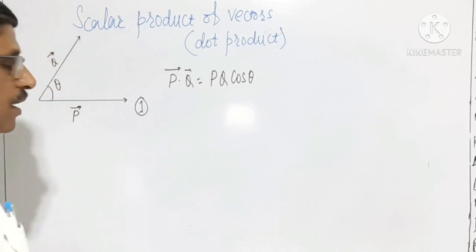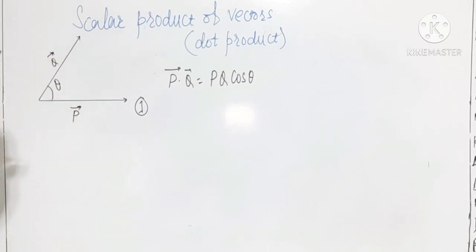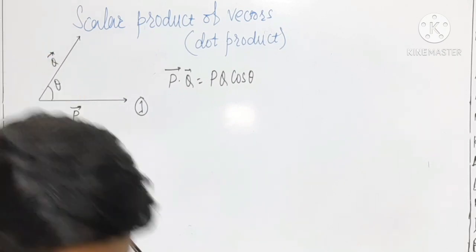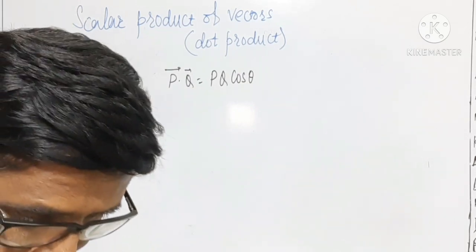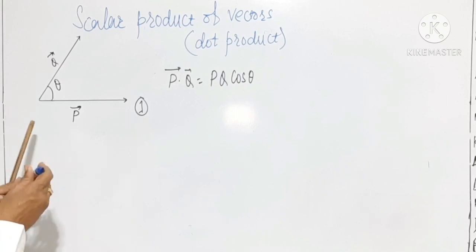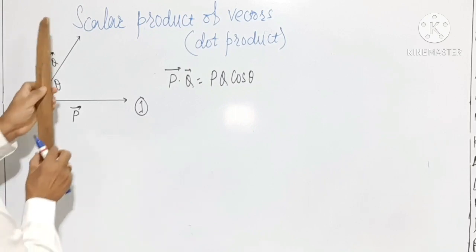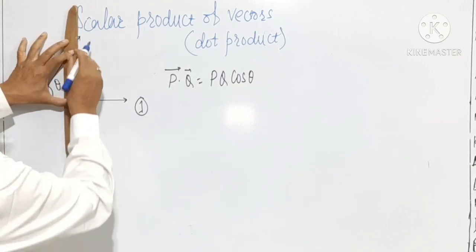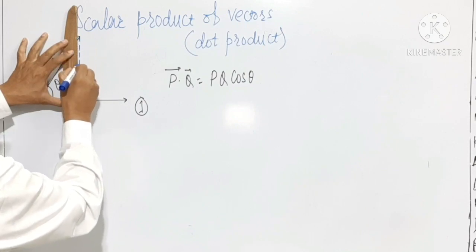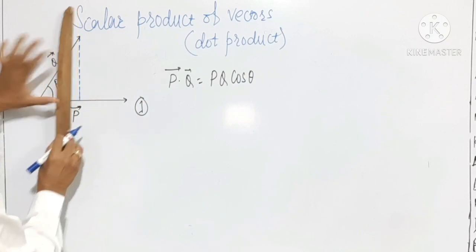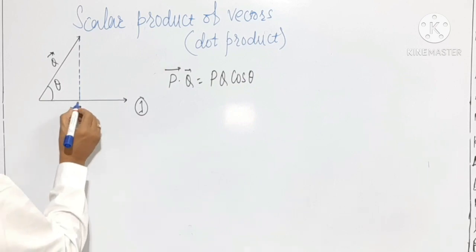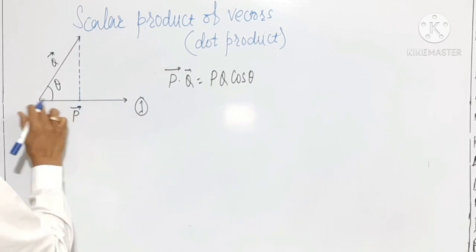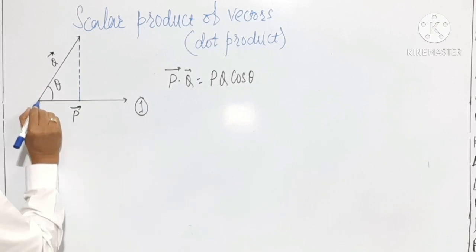Now the scalar product of two vectors can be explained in another way. Let us consider a perpendicular is drawn from the end point of vector q on vector p. This is the perpendicular drawn on vector p.